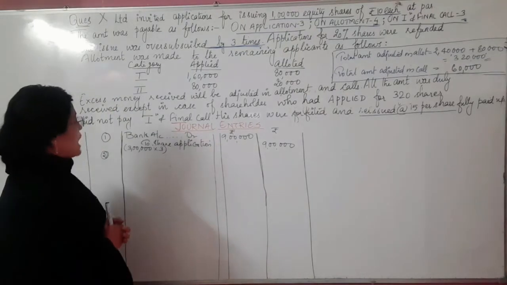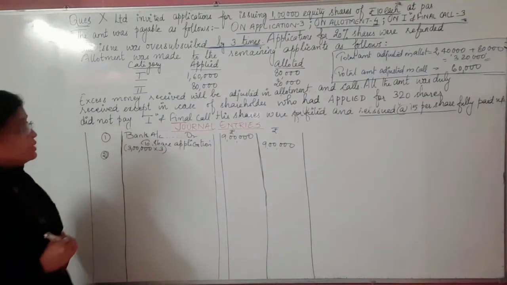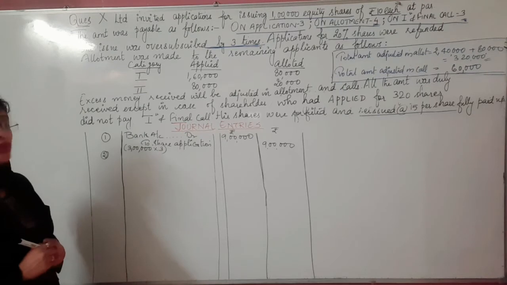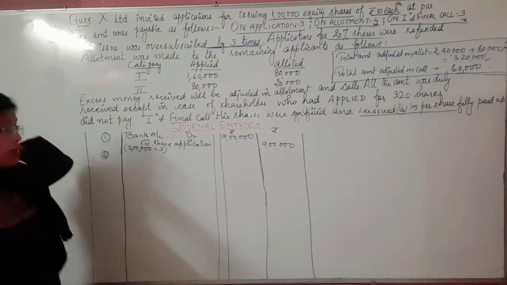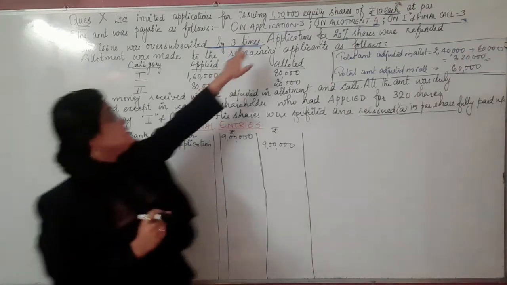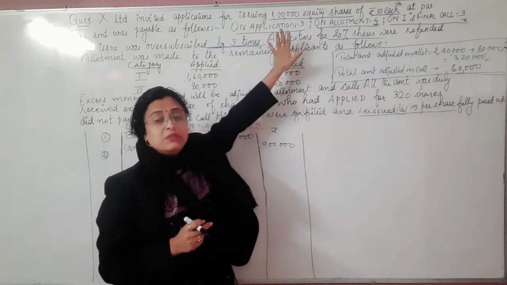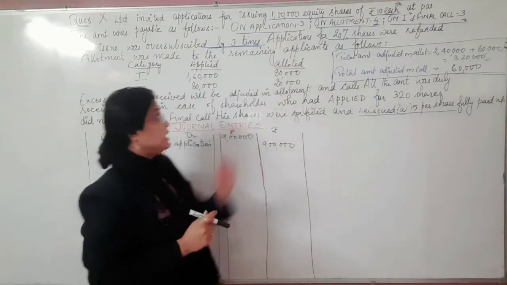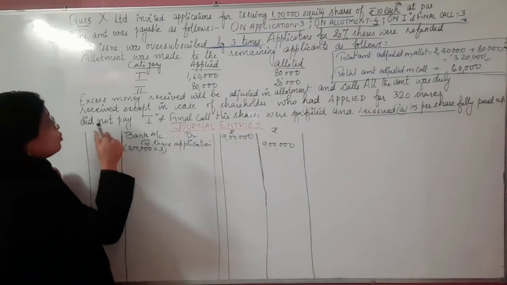So as per the requirement, though the company has received share applications for rupees 9 lakhs, it can only retain the amount up to its issued number of shares. And the issued number of shares here is how much? That is 1 lakh. So the limit is up to how much? That is up to 1 lakh.